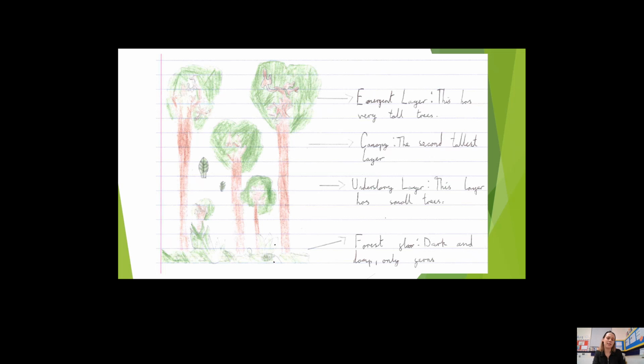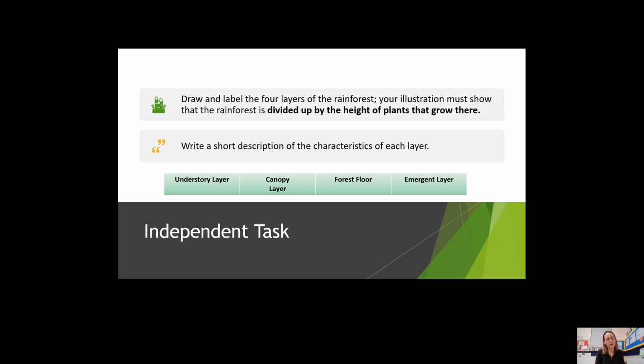Here's an example that somebody did last year. They've really clearly distinguished between each of the different layers and labelled them very carefully. Pause the video now and have a go at the independent task.